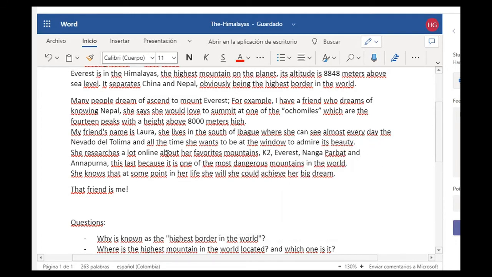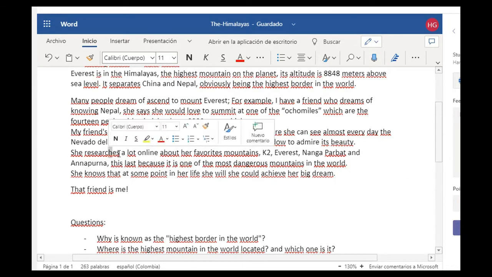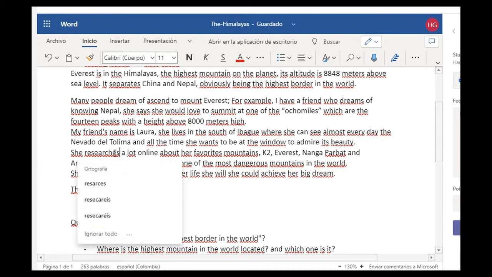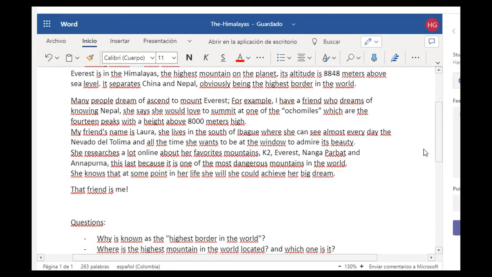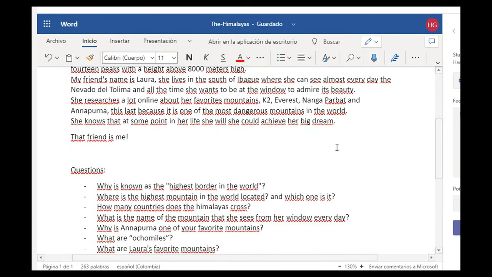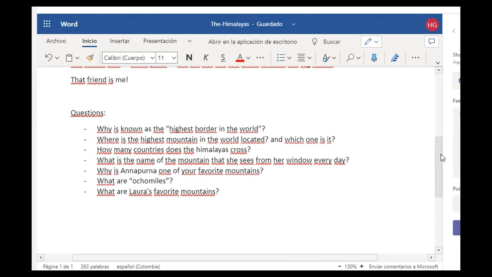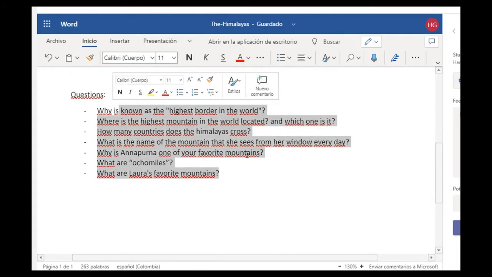And what else? She researches a lot online about her favorite mountains. That's very good. Very good conjugation here. After an H, we write ES when we are conjugating in present simple. That's very good. And what else? Let me check. She knows. That's very good. We're talking about third person here. That's great. And we have the questions.